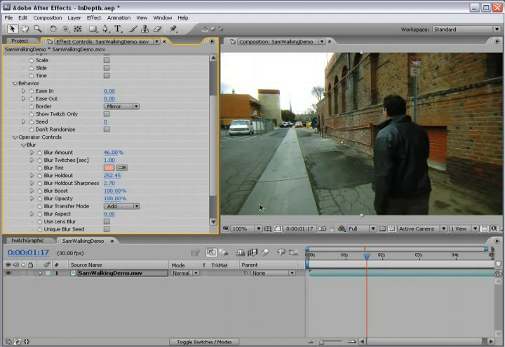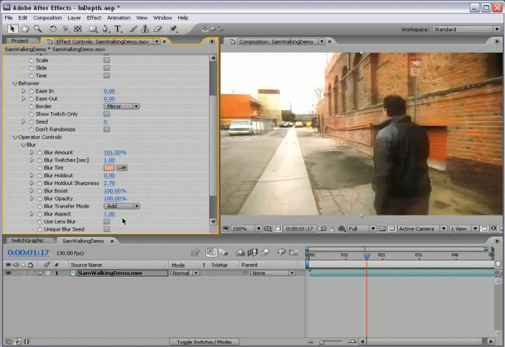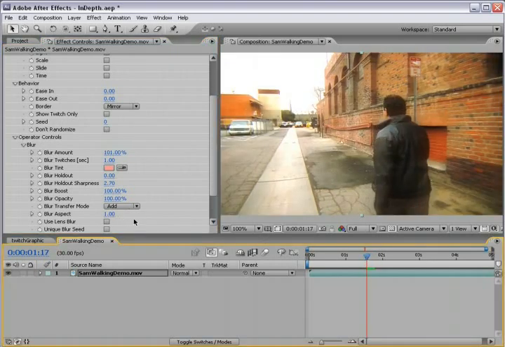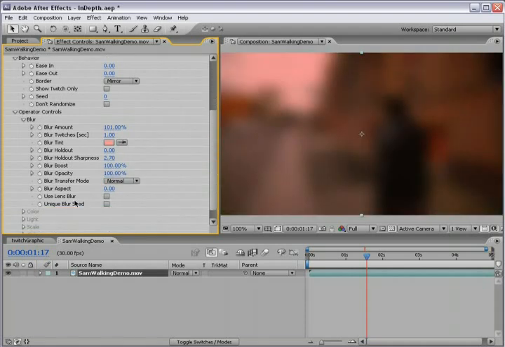Then we have the aspect ratio, and that just lets you set the blur to either up and down or side to side. So depending on what you want to do there, that can be a pretty helpful option. So set that back to 0. Normal.